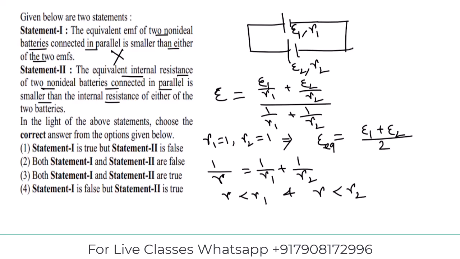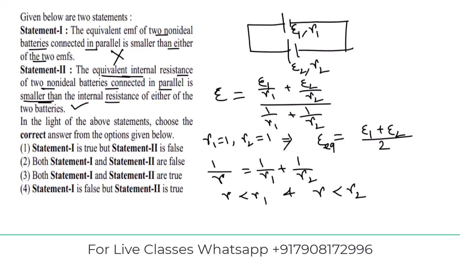So here it says that the internal resistance is smaller. In parallel, the equivalent internal resistance is smaller than the internal resistances of either of the two batteries. That is, this statement is correct. So statement 1 is wrong, but statement 2 is correct.